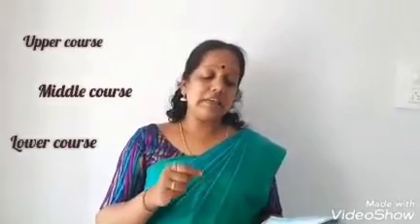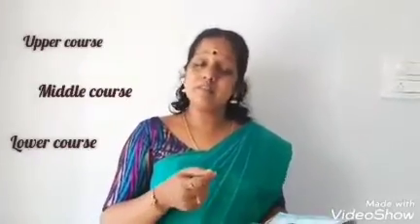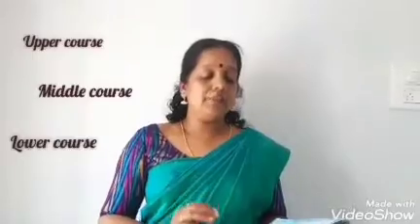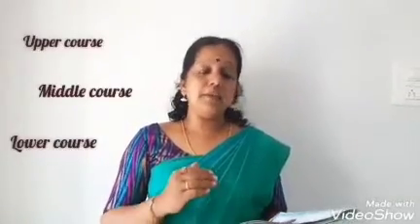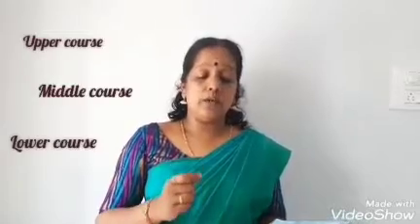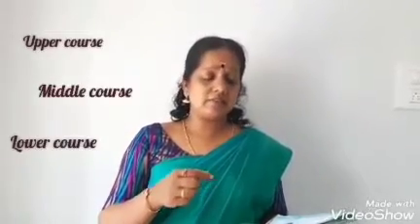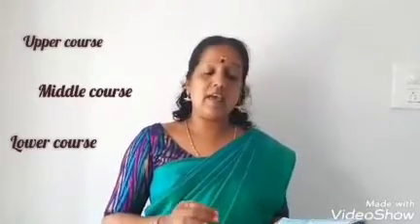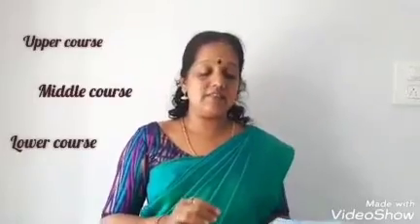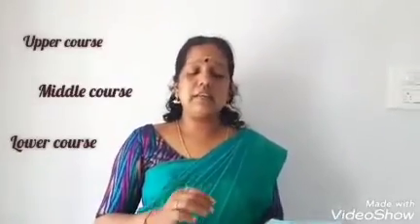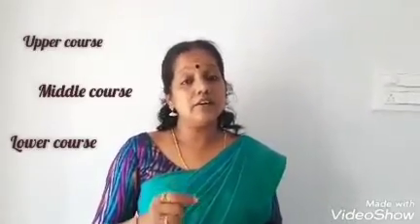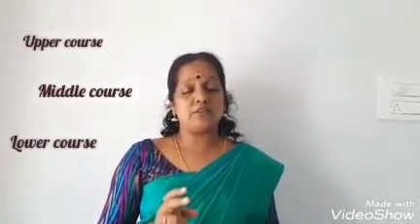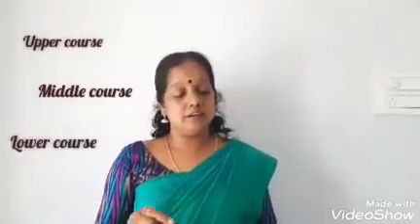The upper course is that part of the river where it flows rapidly, very speedily, down along steep slopes from the place of its origin. The intensity of erosion is severe, meaning high, in this course. The next is the middle course. The middle course is that stage of the river where it flows through gently sloping foothills. As the velocity of the flow decreases, the intensity of erosion declines and deposition begins. So in the middle course, both erosion and deposition take place.